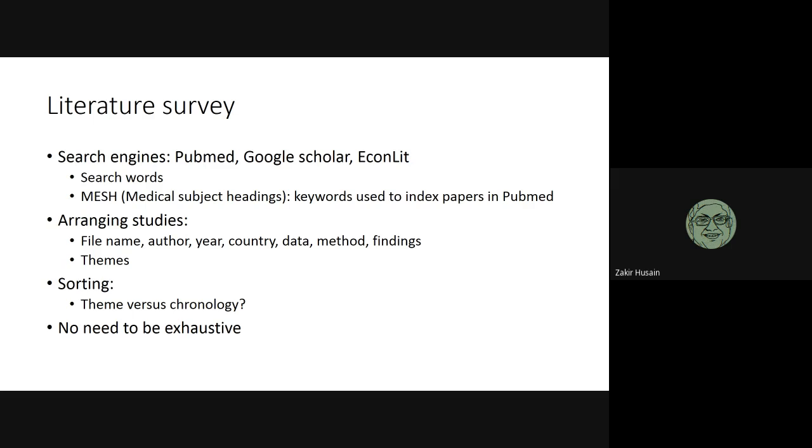So go through the literature survey, identify those papers, and then download them. And you will often be able to identify what we call a mother paper or mother papers. These mother papers are papers which started research in this area.